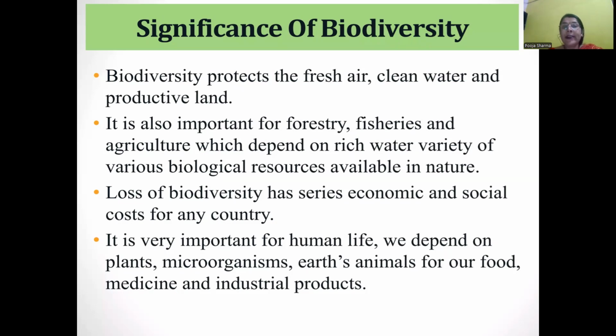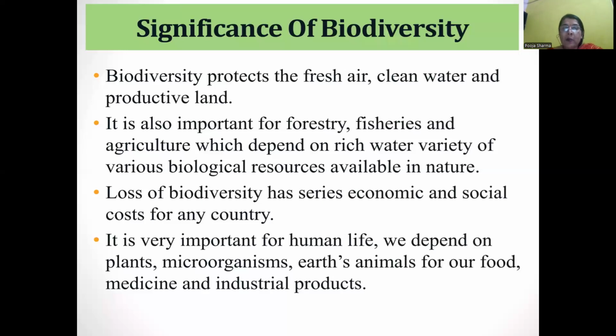Forest is also useful for rain, provides oxygen, and is also useful in decreasing global warming. In agriculture, the variety of crops is developed from wild varieties of plants. Loss of biodiversity has serious economic and social costs for any country. It is very important for human life.